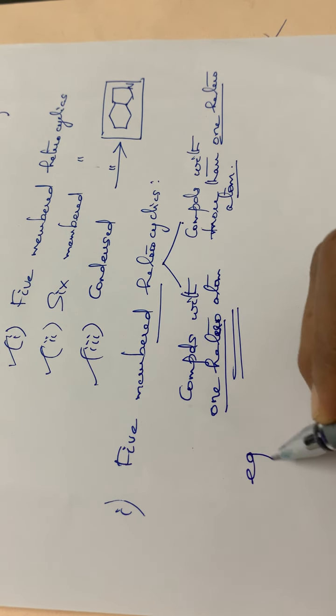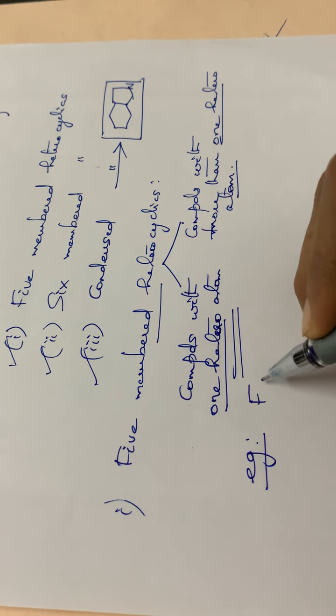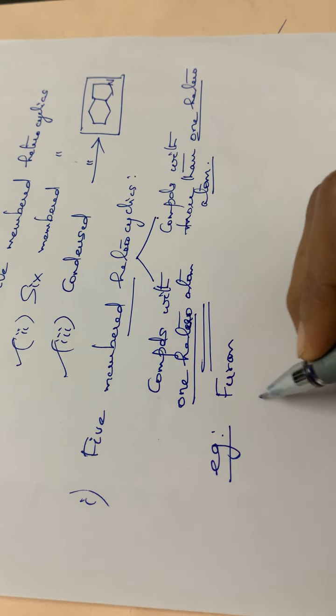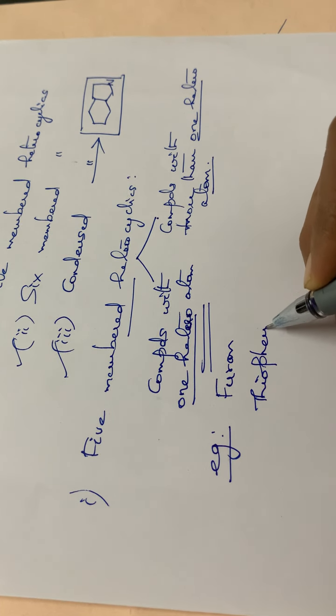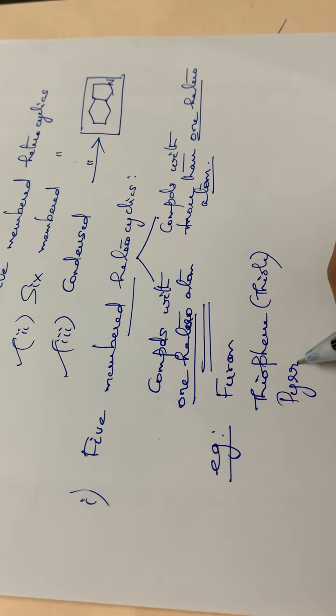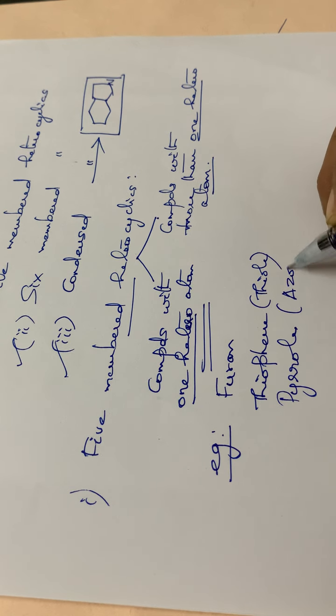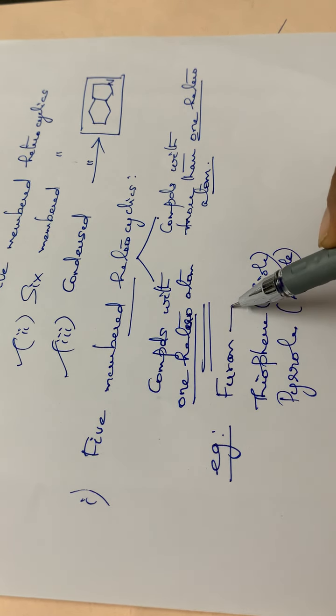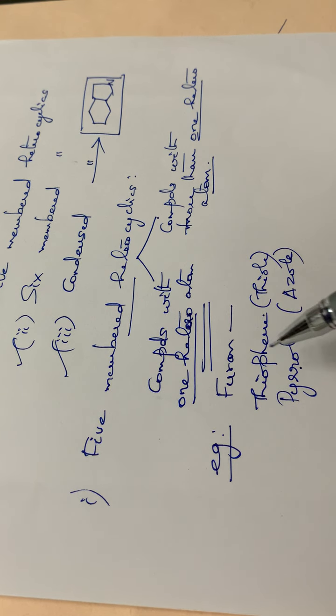Examples for this category: the first compound is furan, F-U-R-A-N. The second one is thiophene, or thiol. And the third one is pyrrole, or azole. Thiol, azole, etc. are the common names. So these are the three compounds with one heteroatom: furan, thiophene, and pyrrole. You have to study these three compounds in detail: their chemical properties, some of the reactions, their method of preparation, etc.